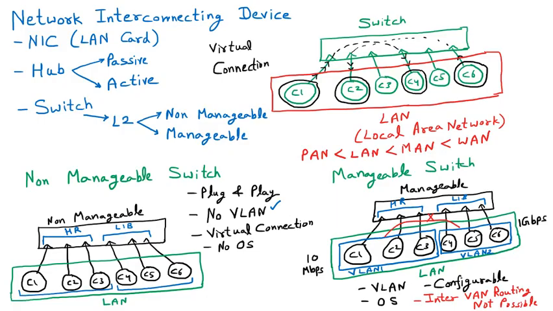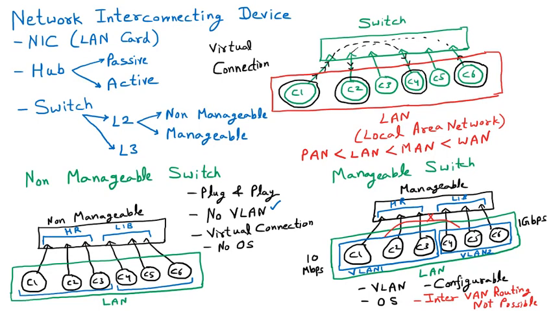So now we are discussing the next type of switch, and that one is the L3 switch. So the next type of switch we are having is the L3, and we know that the L2 is taken from layer 2. Similarly, L3 means the layer 3 switch. Now what is the main advantage of the L3 switch over the manageable one?